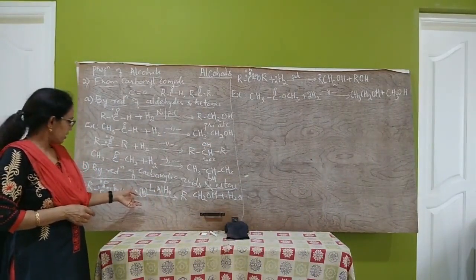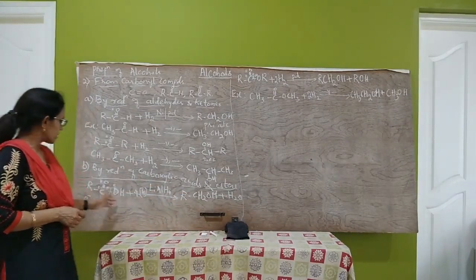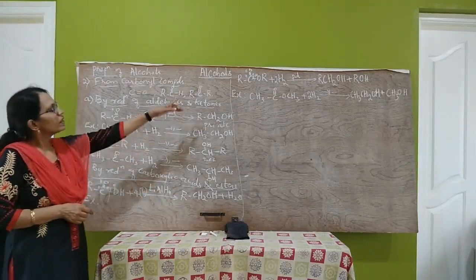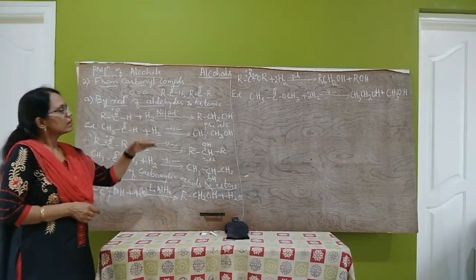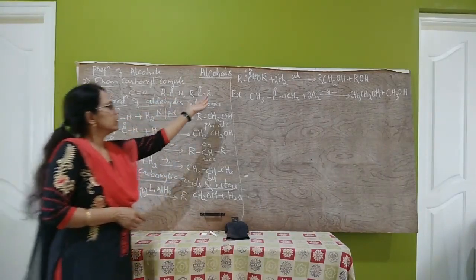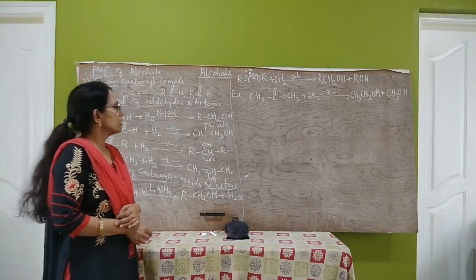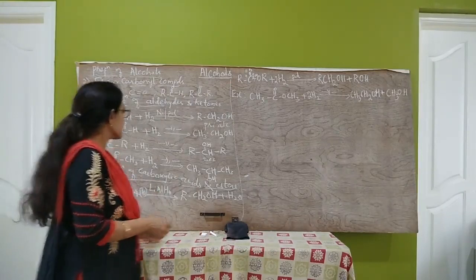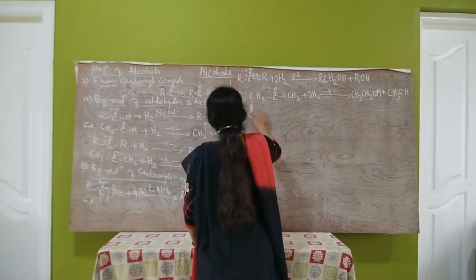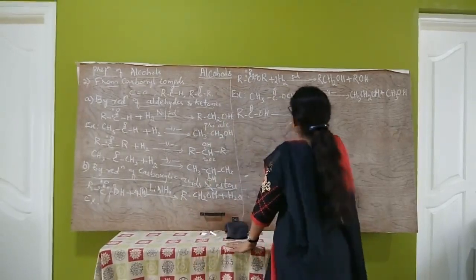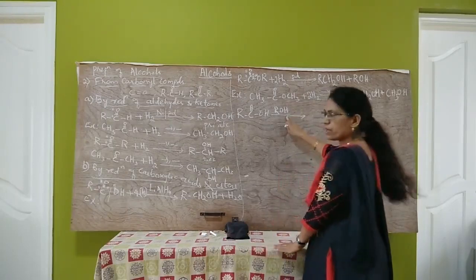Therefore, commercially, for reducing carboxylic acids into alcohols, carboxylic acids are first converted into esters, and then these esters are reduced to alcohols by catalytic hydrogenation. First they are converted into esters by treating with alcohol, ROH.